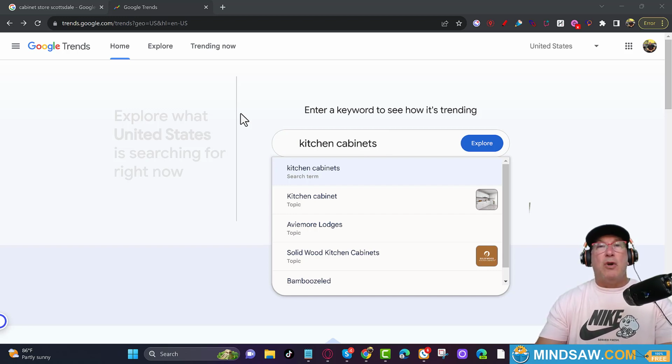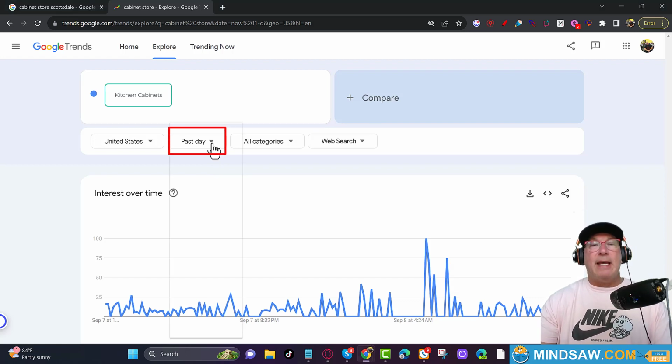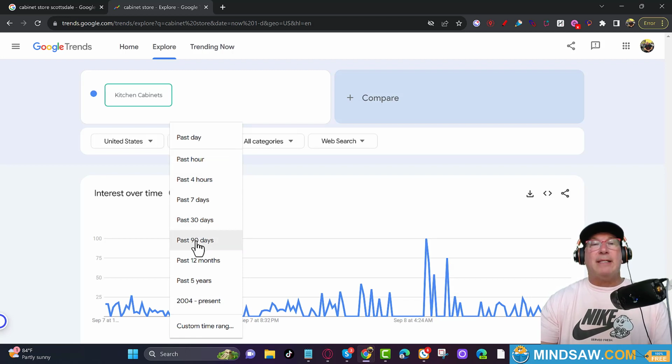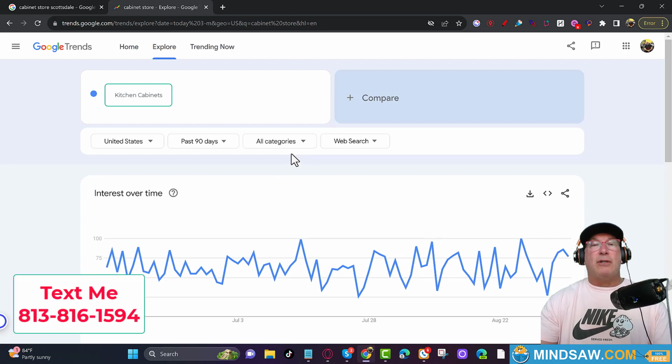It doesn't matter what keyword you use, as long as it's associated with your business and you feel it's important to your business, just put that keyword into Google Trends right here. All right, so now we're on Google Trends. We go to step 2, which is we're just going to change this box right here where it says past day, and let's change that to the past 90 days. All the other boxes are correct. All categories, that's fine. And stay with web search for now.